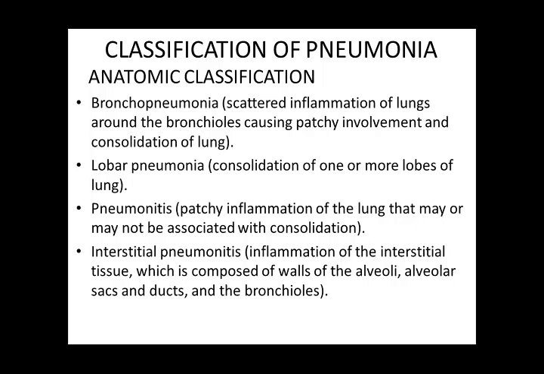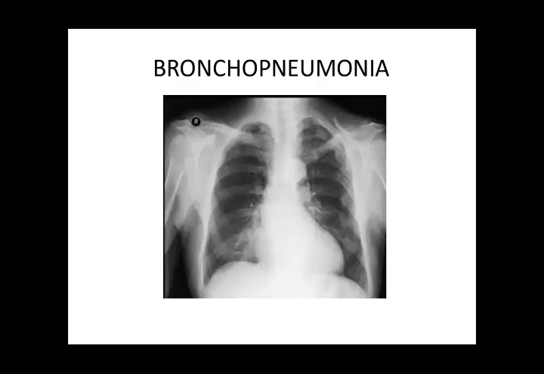Now I will show you the X-rays. This is typical of bronchopneumonia. You can see that there is patchy involvement of both sides of the lungs, and there are no definite markings of a big lobe. So there is patchy infiltration around the bronchioles and alveoli.